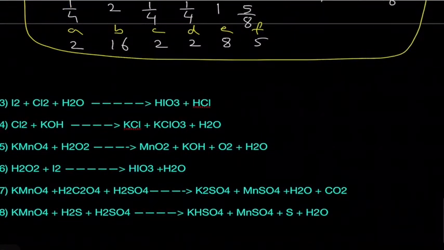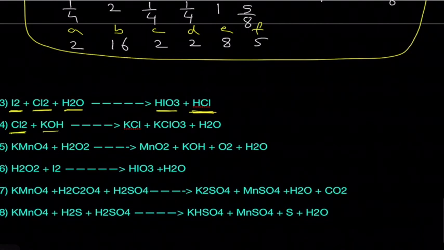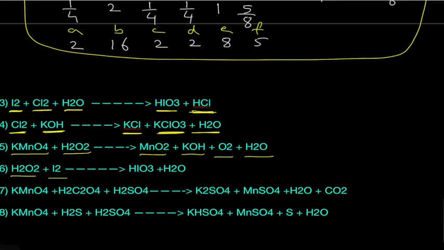Now some questions are given here, try yourself. Iodine I2 combines with chlorine Cl2 and H2O to give HIO3 and HCl. Next question, Cl2 combines with KOH to give KCl and KClO3 and H2O. KMnO4 plus H2O2 to give MnO2 plus KOH plus O2 plus H2O. H2O2 plus I2 to give HIO3 plus H2O.